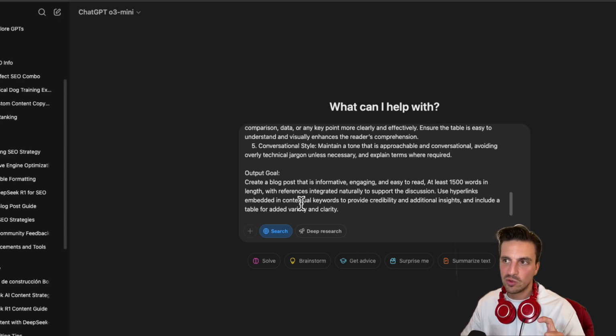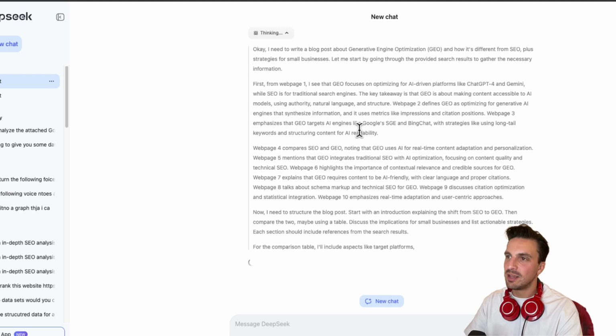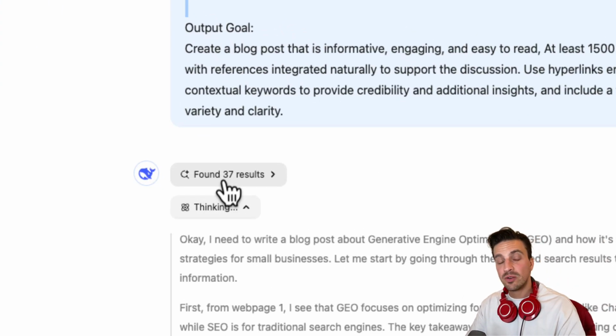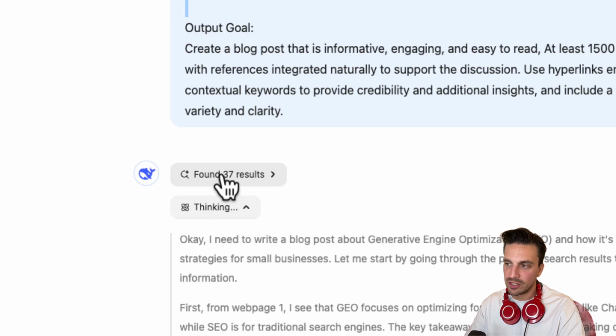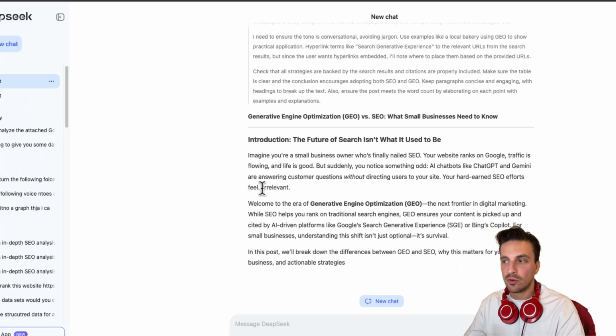That's okay. We just need to amend the prompt for O3 Mini, maybe a little bit, but the same steps are still applicable. I'm going to hit enter here as well. You can see how DeepSeek is thinking, and it found 37 results that it deemed appropriate to understand, and it's going to help it write the content.